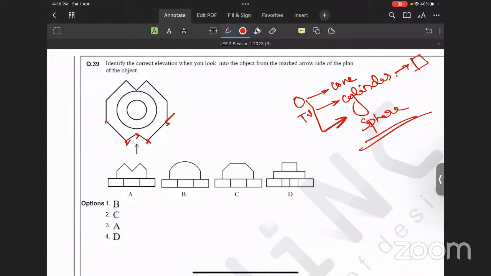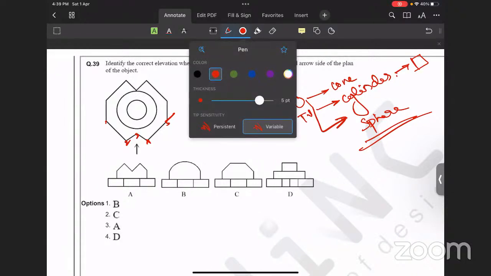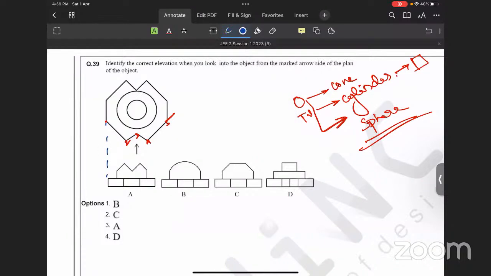These 5 vertices, which are visible from the front, will be turned into edges. If you plot some imaginary lines from here, they will turn into edges. So for the 5 vertices over here, I'll use another color for better understanding: 1, 2, 3, 4, 5.